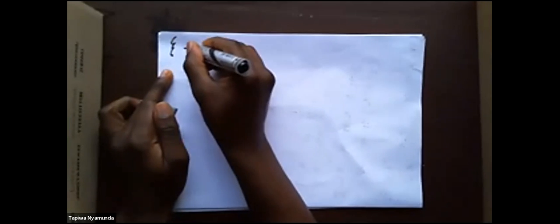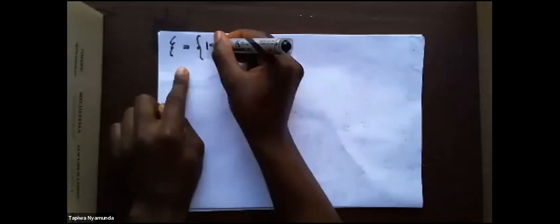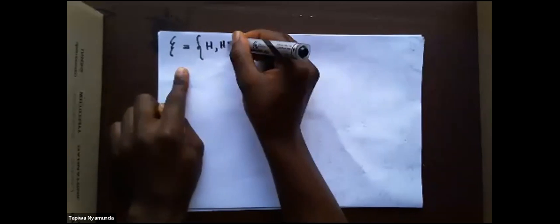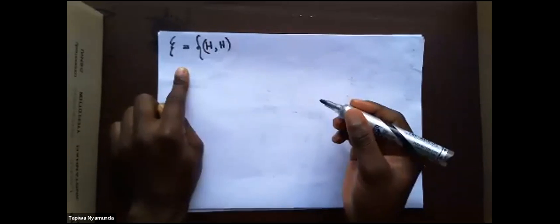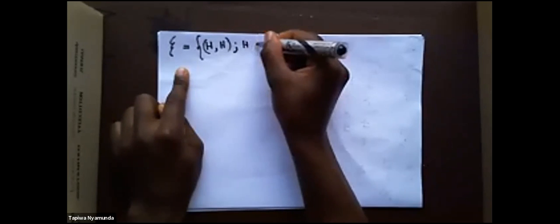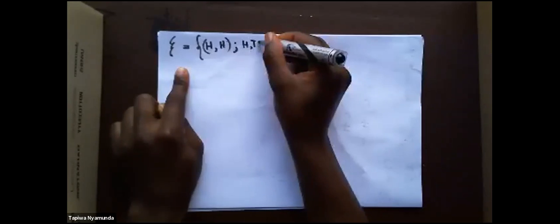What do I mean when I say the set of all possible events? Okay, I'm going to use the example that I have. So my universal set in this example is going to be head, head. This is an element. Again, I have another element, head, tail.